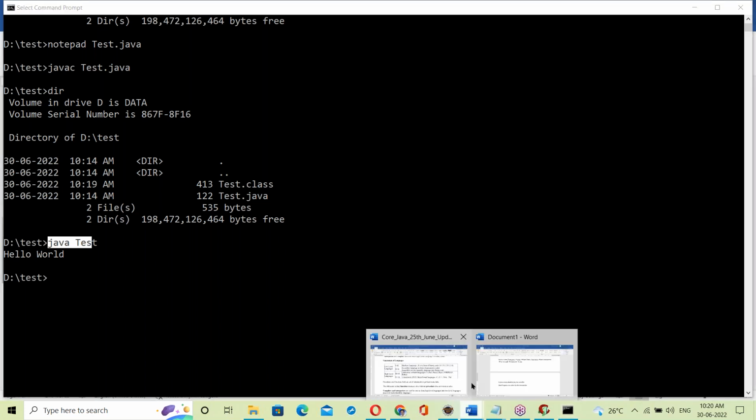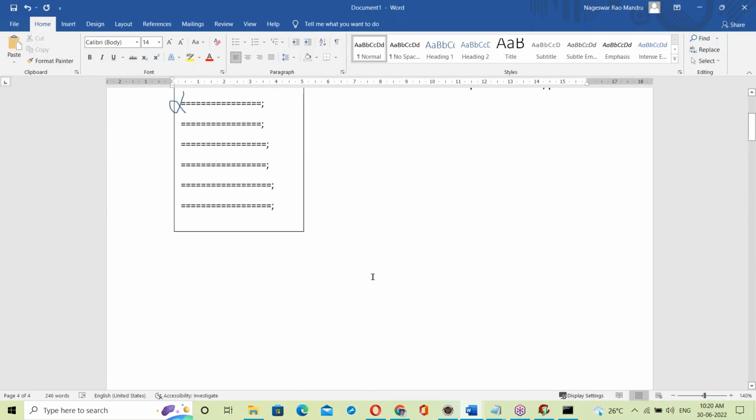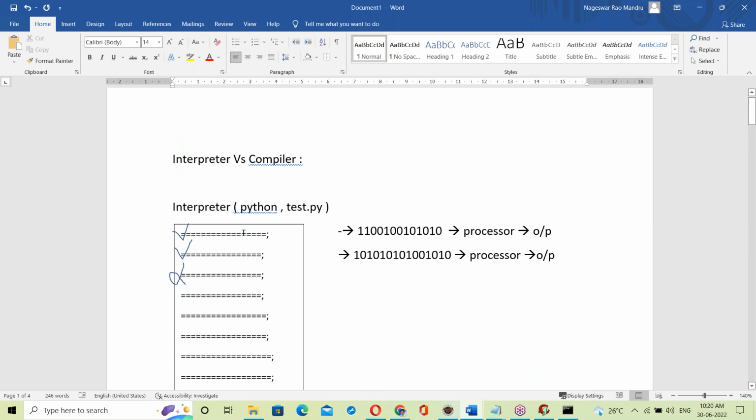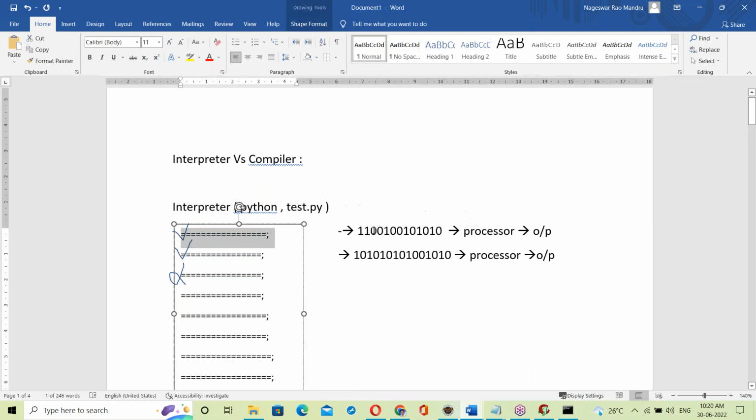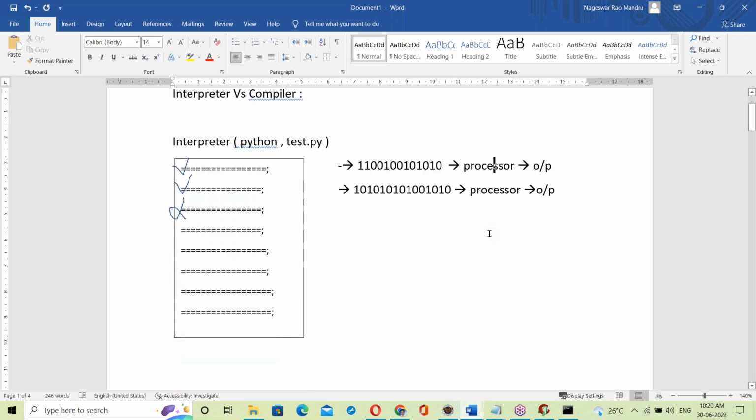What is an interpreter? How does the interpreter work? The Java interpreter takes that bytecode, converts it to binary code and gives it to the processor, line by line. Execution at runtime is line by line. That binary code won't be written to any other file. The interpreter converts then executes, converts then executes. It won't write to another file.